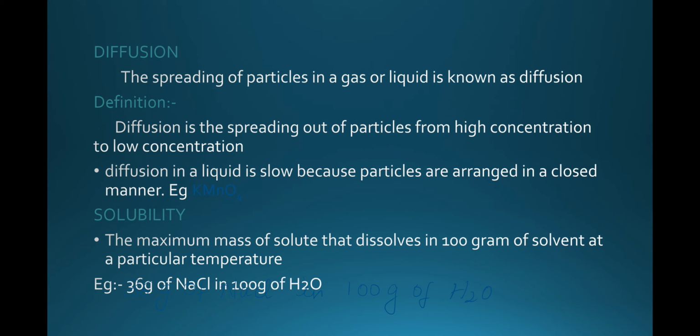Solubility is the maximum mass of solute that dissolves in 100 gram of solvent at a particular temperature. Example, sodium chloride and water. The solute example is sodium chloride and the solvent example is water. So if you are dissolving 36 gram of NaCl in 100 gram of water, the maximum mass of solute that gets dissolved is known as the solubility.